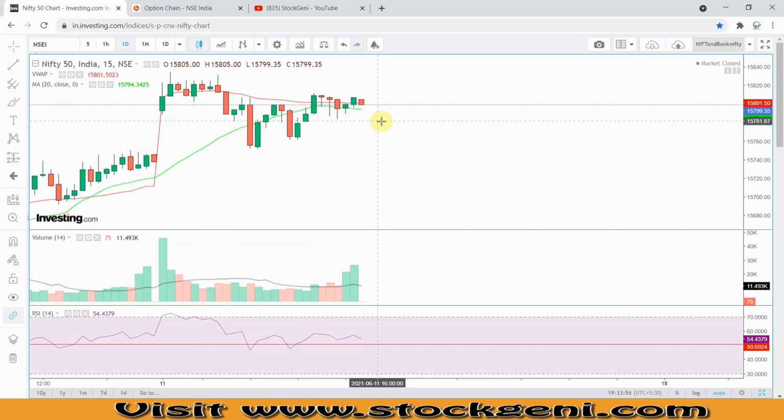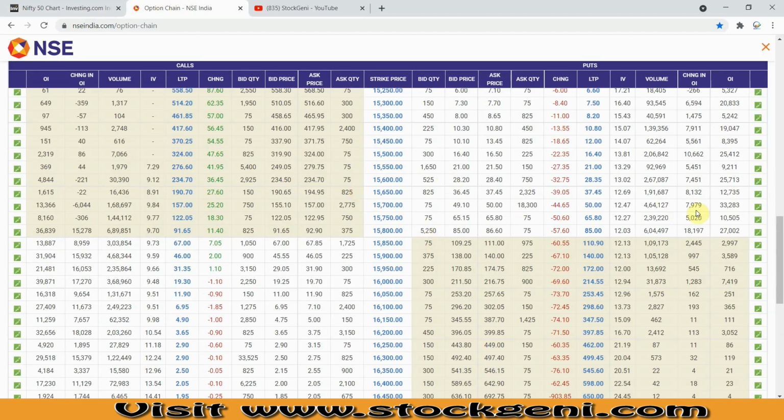What you need to do is look at the live data again and act as per the live data, because till that time it is above this 20 days moving average. So we can think that even if Nifty is dragging down, it can go up, and it can take support the same way we have seen in the option chain analysis. Right now Nifty is trading around 15,800, and you can take 15,750 as very good support. We have also seen that at 15,700 Nifty is taking support as per the OI data.